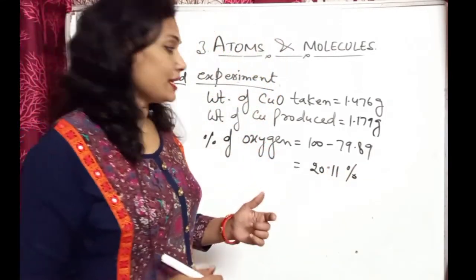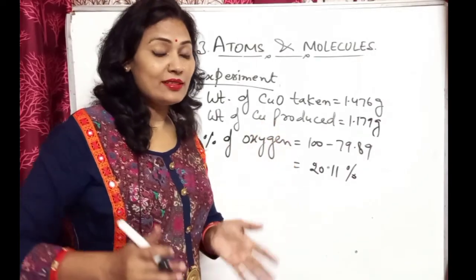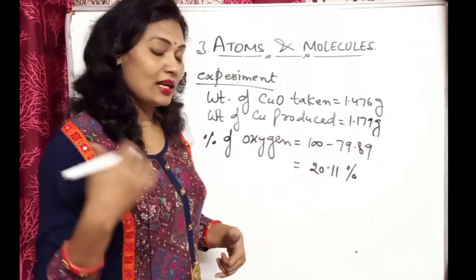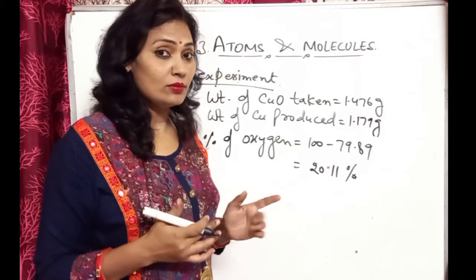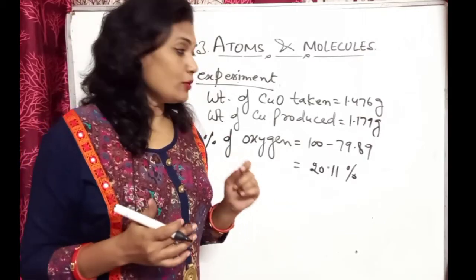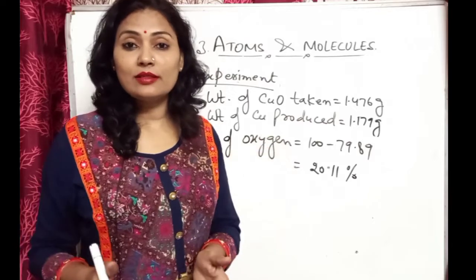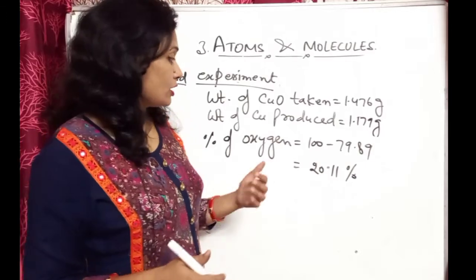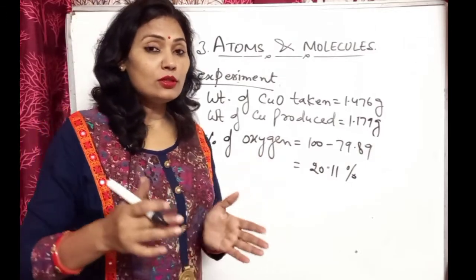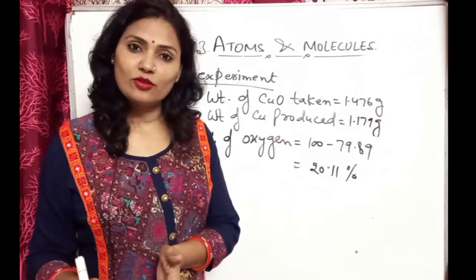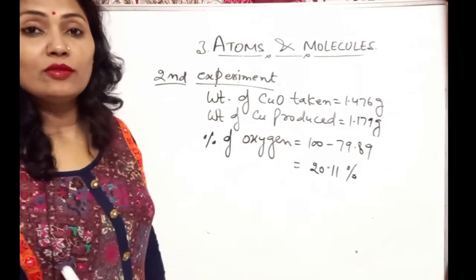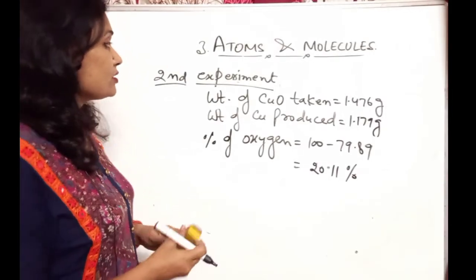It shows that practically both the percents are nearly the same, 20.11 now and last time 20.14. So practically both are the same. It shows the law of constant proportion, which means the compound has a fixed proportion. Got it? That type of numerical will come, and you can solve these numericals easily. Alright.